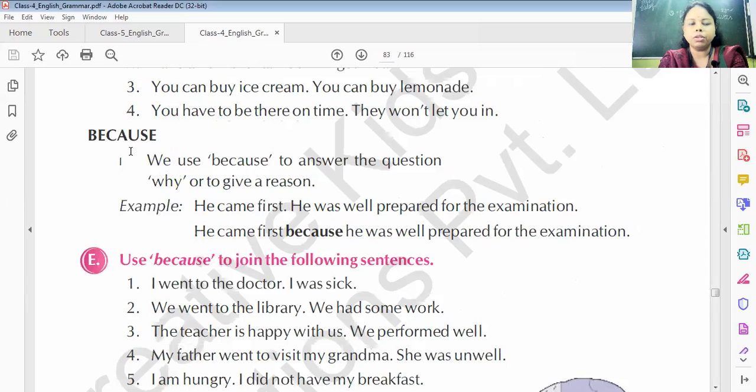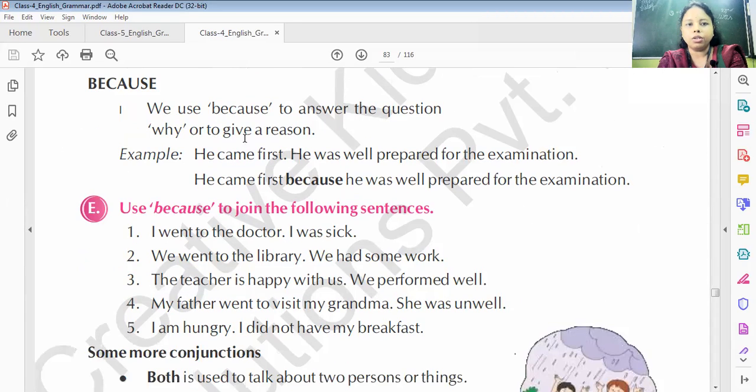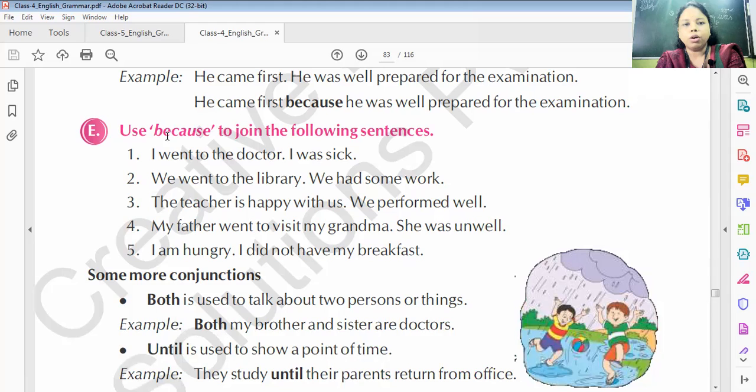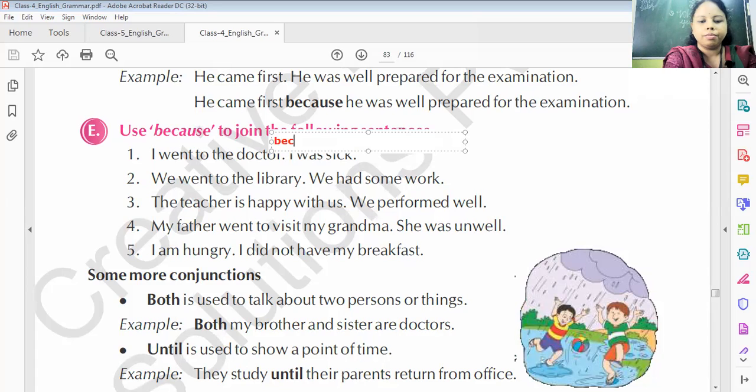Move to the next one, which is "because". We use "because" to answer the question why, or to give a reason. Like, he came first. Why? Because he was well prepared for the examination. Understand? So we have to use "because" to give the answer of some sentence. Like, I went to the doctor, I was sick. I went to the doctor, why? Because I was sick. So you have to use: I went to the doctor because. Just use "because I was sick".